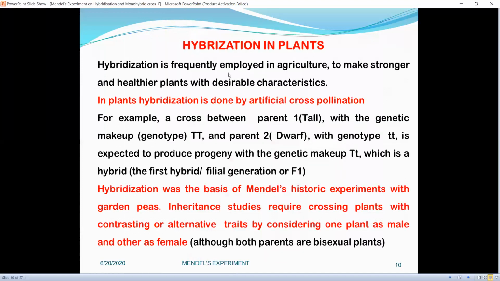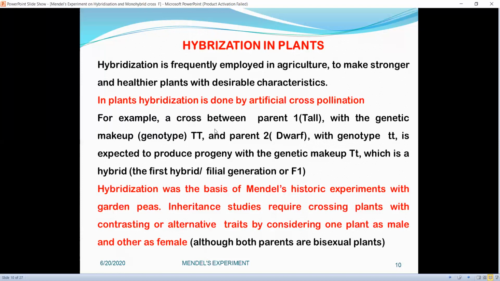Now, what is hybridization in plant? Hybridization is frequently employed in agriculture to make stronger and healthier plants with desirable characters. In plants, hybridization is done by artificial cross pollination.